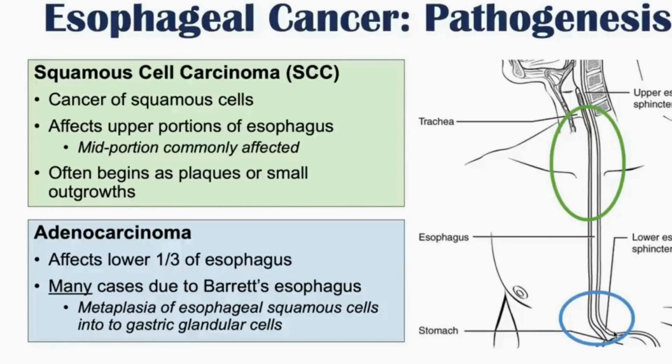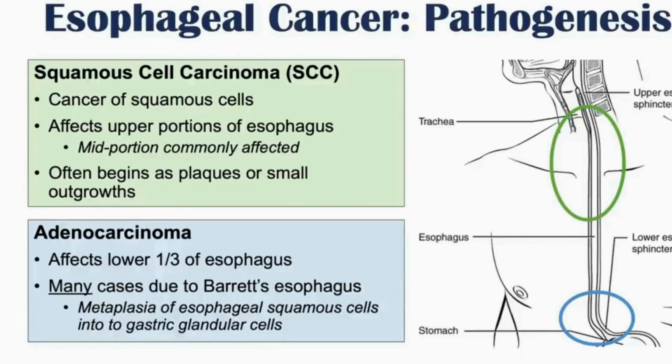The lower esophageal sphincter is a sphincter that closes and prevents the acidic gastric contents from refluxing up into the esophagus. Now, if there is chronic reflux, this can cause burning of the esophagus, essentially causing damage to those esophageal cells and leading to a metaplasia of those particular esophageal squamous cells that are exposed to the acidic gastric contents. And what happens is, essentially, those cells begin to become gastric cells. They actually become gastric glandular cells. And when this happens, this is called Barrett's esophagus.